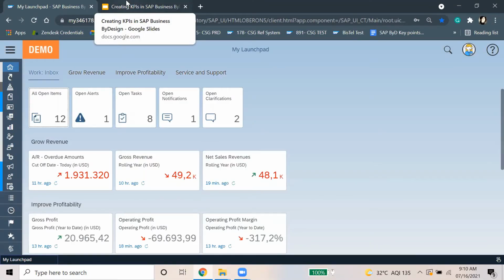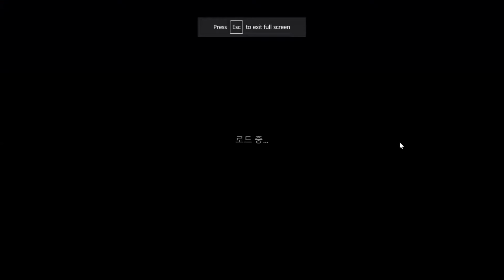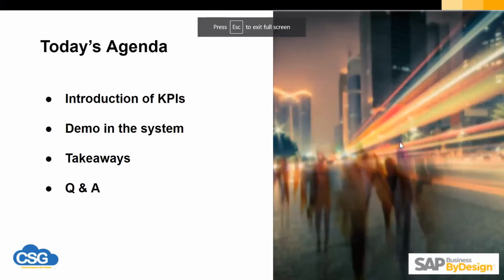So this is the SAP Business ByDesign screen. Before I go ahead, I'll tell you about today's agenda. First, we will start with the introduction of KPIs. Then I'll show you the demo in the system. Then we will talk about the takeaways from the session. And then we will have the Q&A.